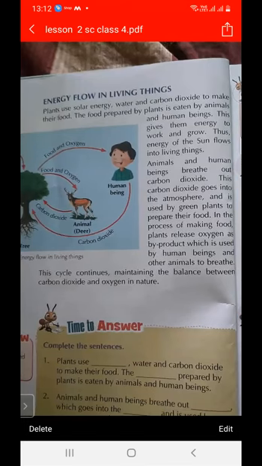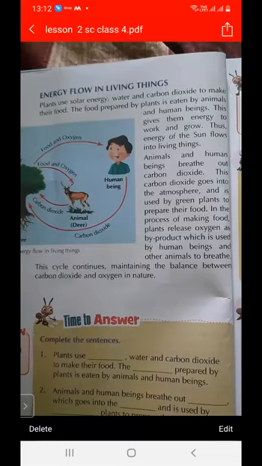How can energy flow in living things? Plants use solar energy, use water, and take carbon dioxide from the environment and make their food, as we studied in photosynthesis. What do we mean by photosynthesis? Plants take sunlight, water and minerals from the soil, and carbon dioxide from the atmosphere, and they make their food. And this food is eaten by animals.